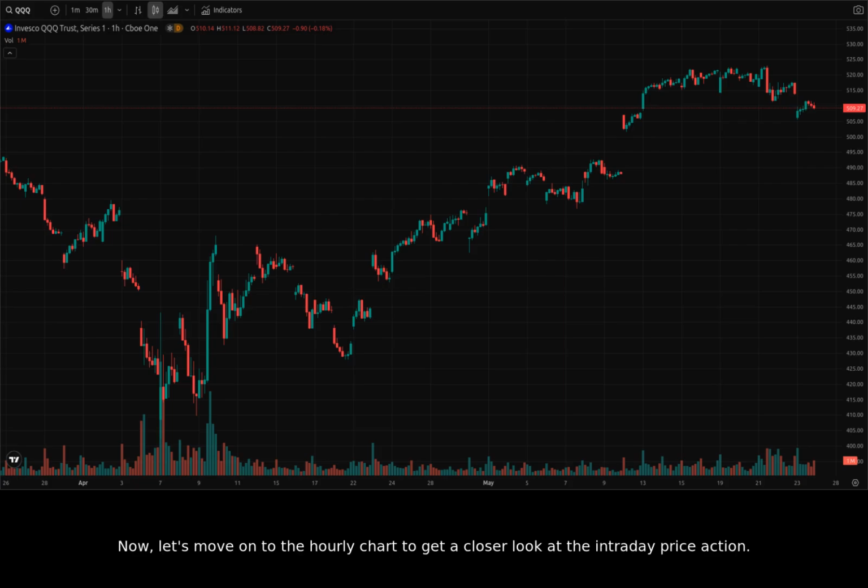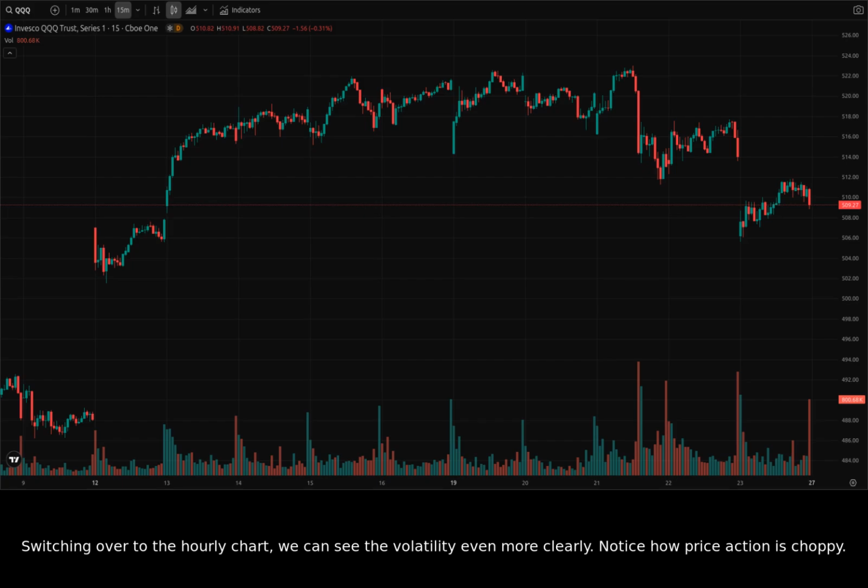Now, let's move on to the hourly chart to get a closer look at the intraday price action. Switching over to the hourly chart, we can see the volatility even more clearly. Notice how price action is choppy.